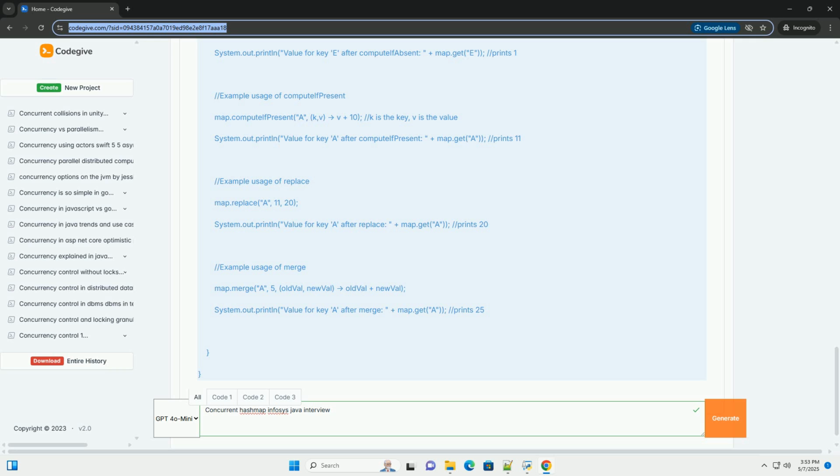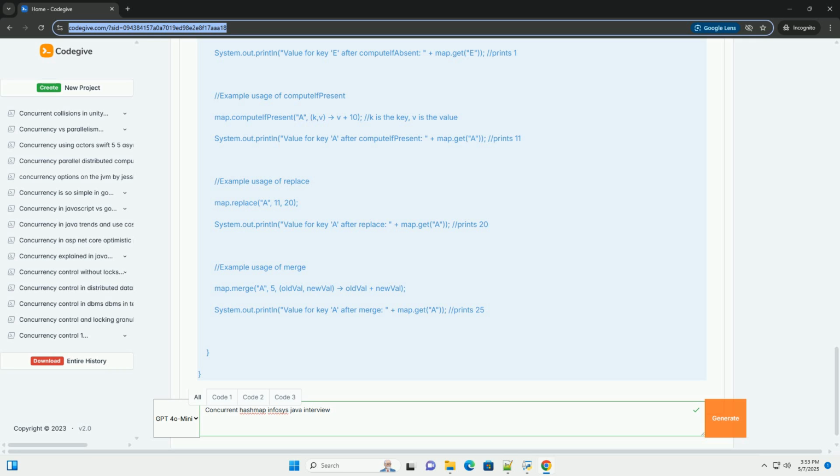6. Disadvantages of ConcurrentHashMap. Slightly higher memory overhead: managing concurrency mechanisms, like locks or atomic variables, requires some additional memory. Weakly consistent size: the size method may not return the exact, up-to-the-millisecond size of the map due to concurrent modifications. Null keys and values not allowed: can be a limitation in some cases. Complexity: the internal implementation is more complex than a simple HashMap, which can make debugging more challenging.